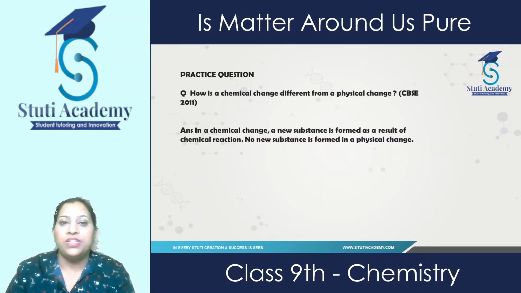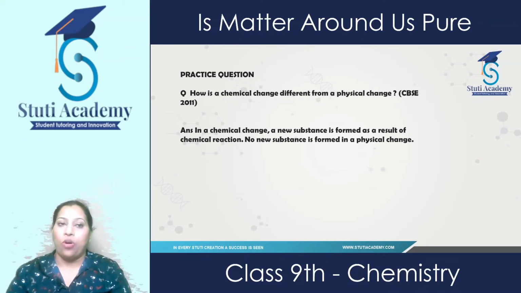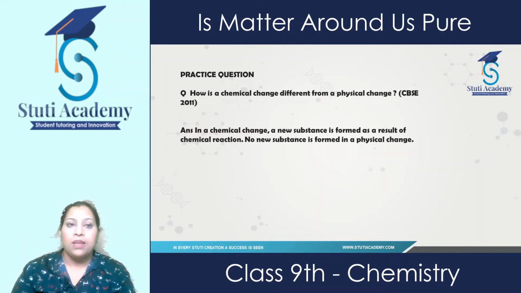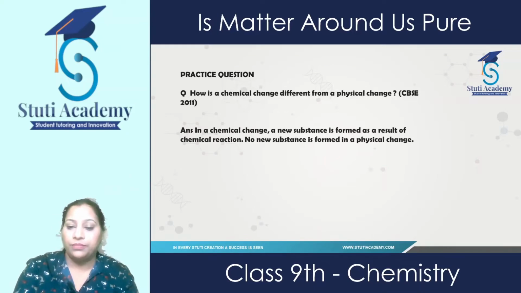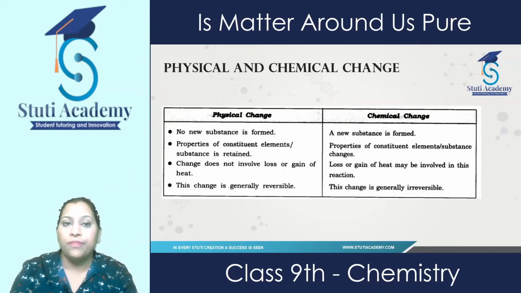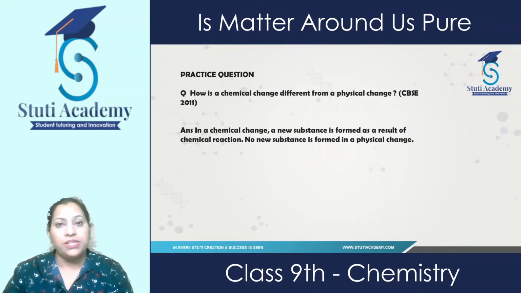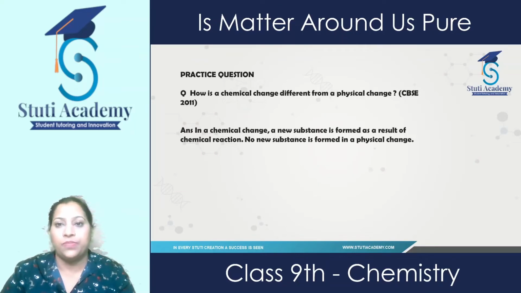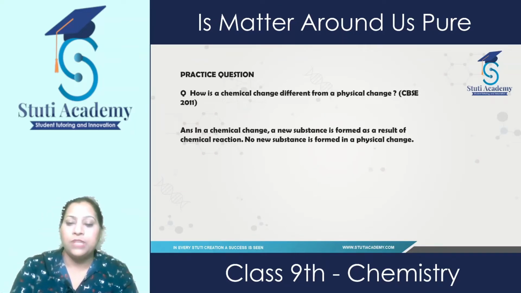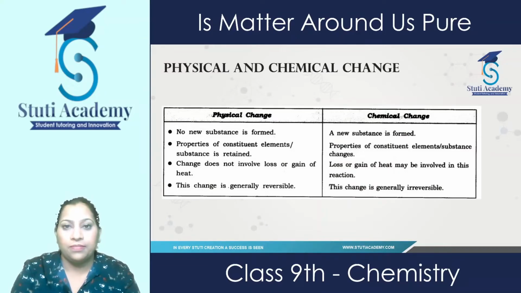How is a chemical change different from a physical change? This type of question is asked from the topic, and you can write any of the differences which I have just discussed with you. One such point is, in a chemical change a new substance is formed, while in a physical change no new substance is formed. Apart from this point, you can write any other point from this table.